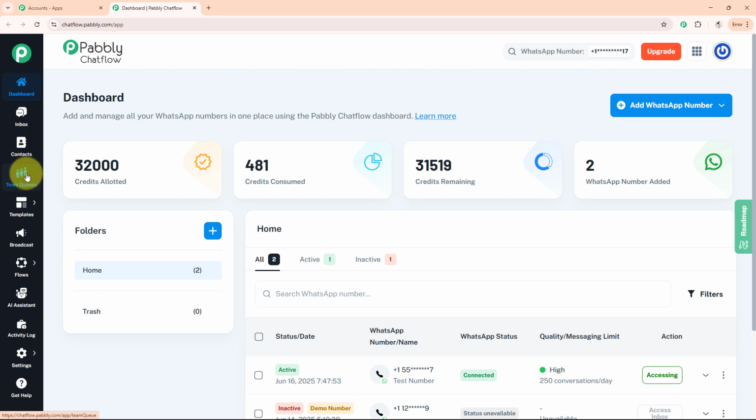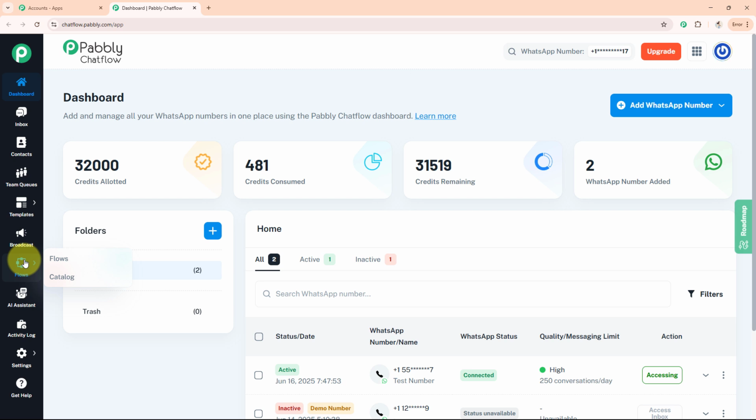On the fourth one, we have team queues, where we can assign chats to specific team members and manage support queues. On the fifth option, we have templates. Here we can create and manage message templates approved by WhatsApp. On the sixth option, we have broadcast, where we can send bulk WhatsApp messages to multiple contacts using templates. On the seventh option, we have flows, where we can build and automate chatbot flows for WhatsApp conversations.